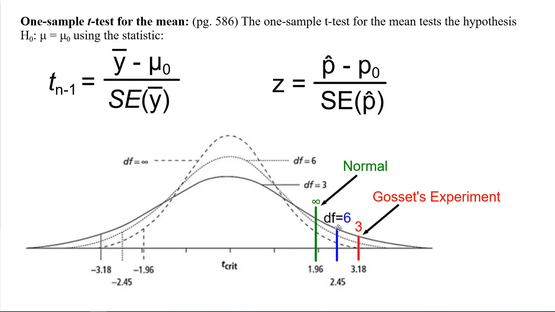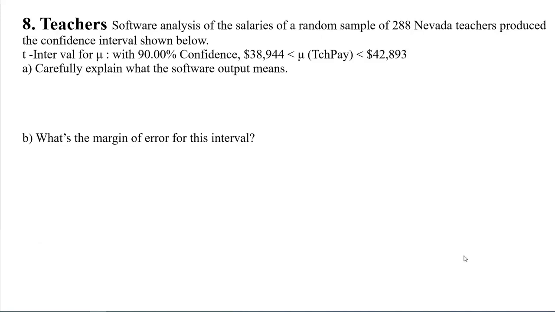Degrees of freedom of 6 would be going 2.54 standard deviations out. And then Gosset's experiment, he should have gone 3.18, and this would be 5% under the curve when he thought it was actually here would be 5%. That would, under this curve here, that is 5%, but he would have had to go further out to only have 5% false positives.